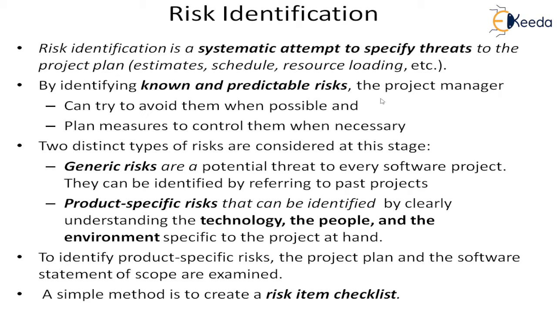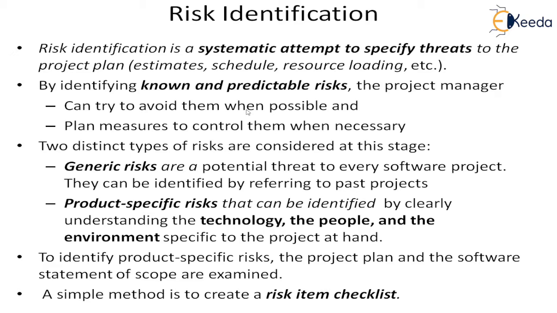And even if you do that, some will still come, or some unknown, unpredictable risks will come. So then you have to control them. So you have to plan some measures to control. This planning is done upfront. This is the important thing. Initially we do the planning. After identification, we do the planning for the management of it, how to handle it. Then when it actually comes, then we really manage it.